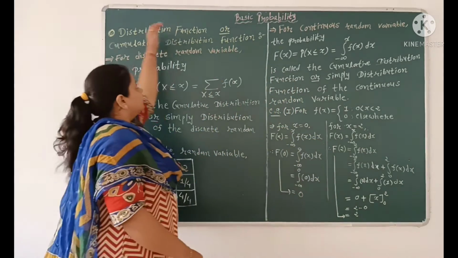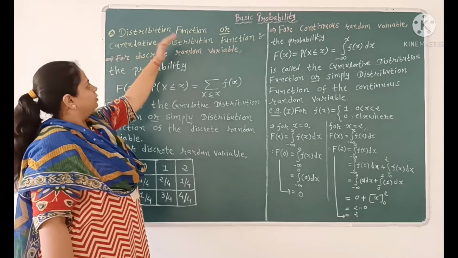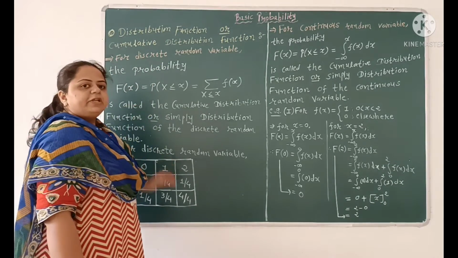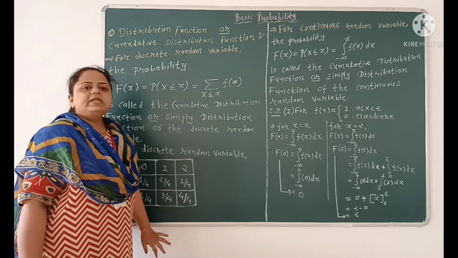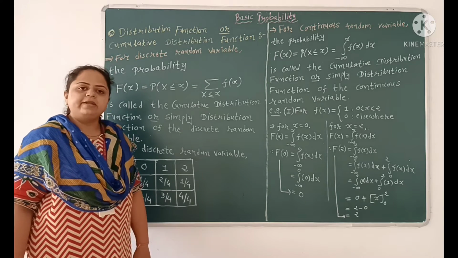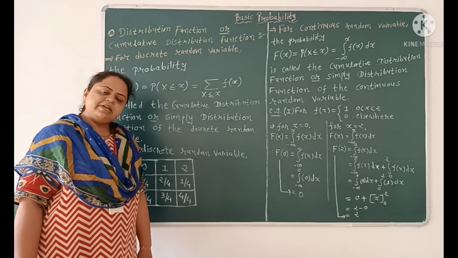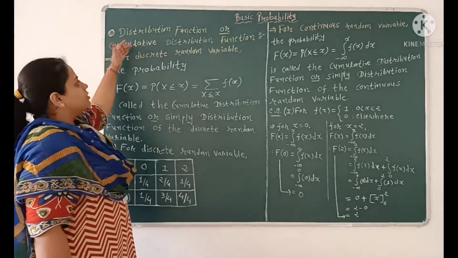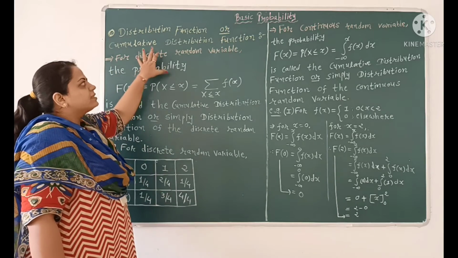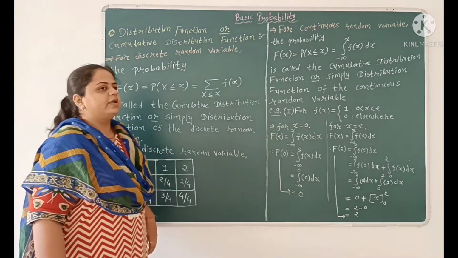Now, third, distribution function or cumulative distribution function. We know that the probability mass function is only defined for a discrete random variable and the probability density function is only defined for a continuous random variable. But the distribution function is defined for discrete random variables as well as continuous random variables.